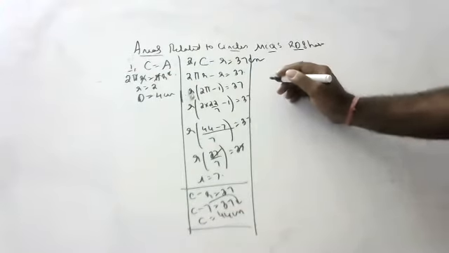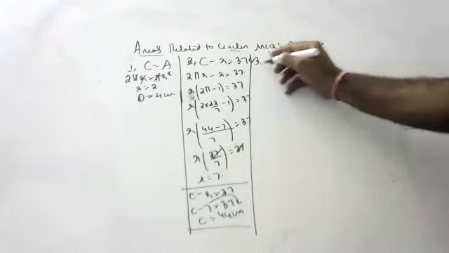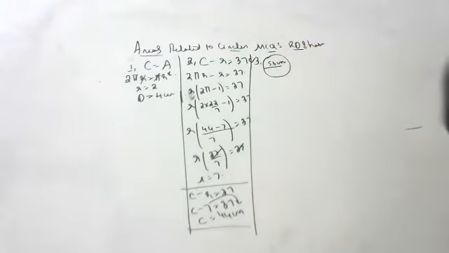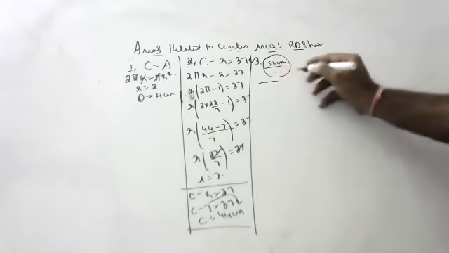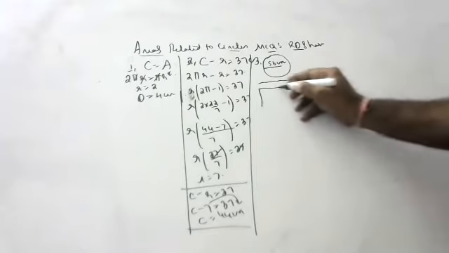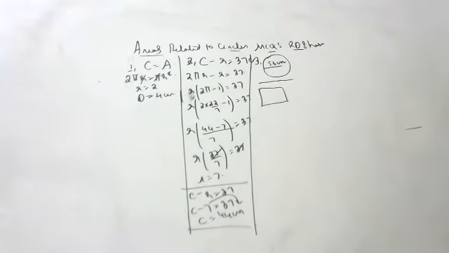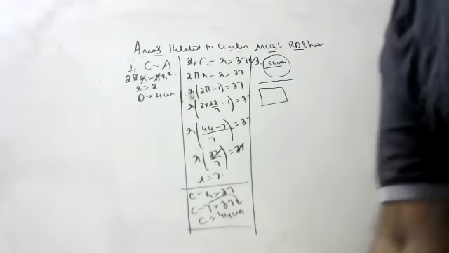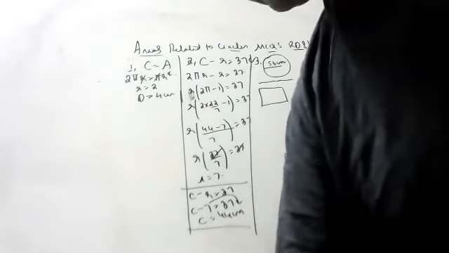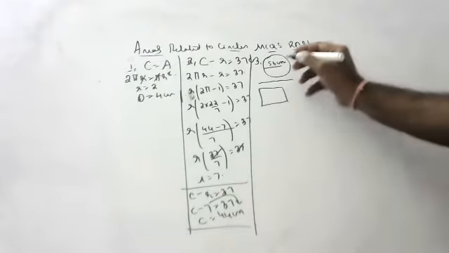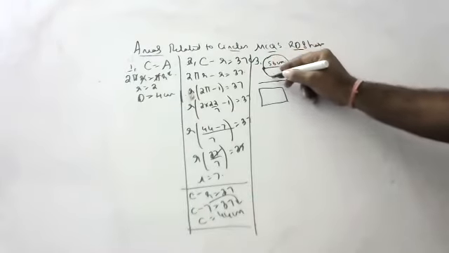A wire can be bent in the form of a circle of radius 56 centimeters. If the same wire is made into a straight wire and again it is bent into the form of a square, the question is, what is the area of the square so formed? Okay, children, are you able to understand?